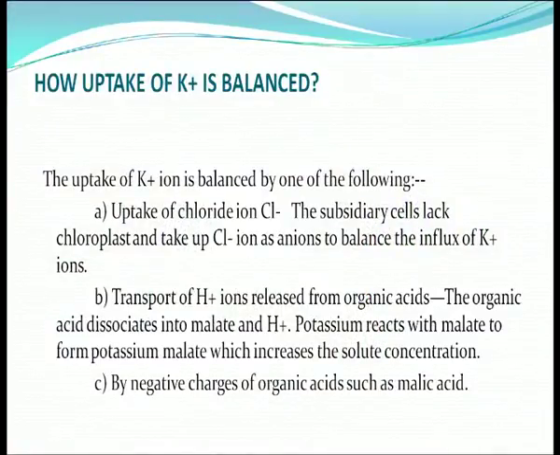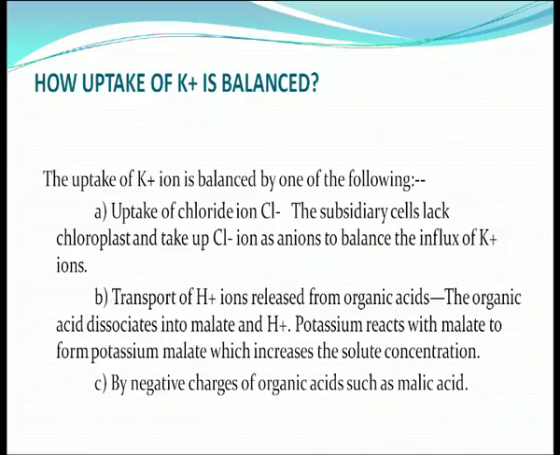So, why is this potassium ion required? Potassium ion, chloride ion and the malate ion help in the increase and decrease of the water potential inside the cell. Now, how is this potassium ion uptake balanced? This uptake of potassium ion is balanced by one of the following: uptake of chloride ion. The subsidiary cells lack chloroplasts and take up chloride ions as anions to balance the influx of potassium ions,